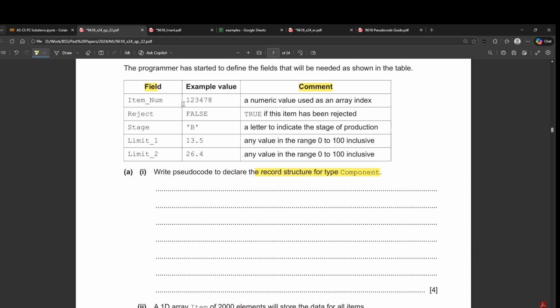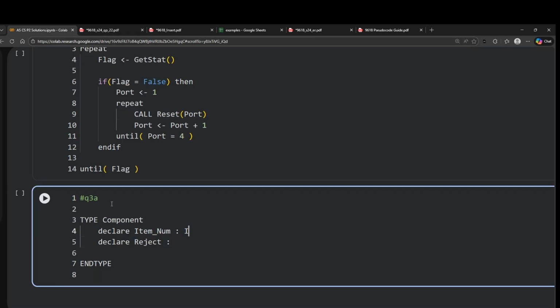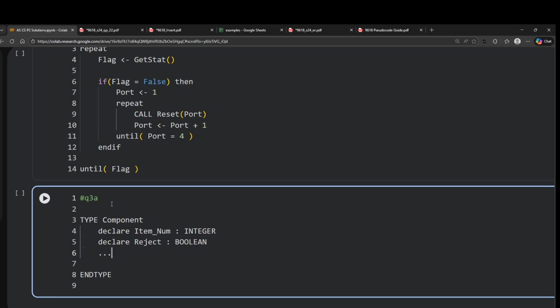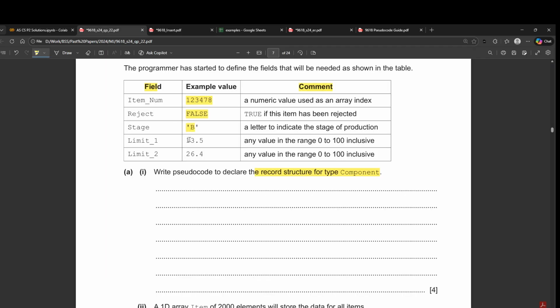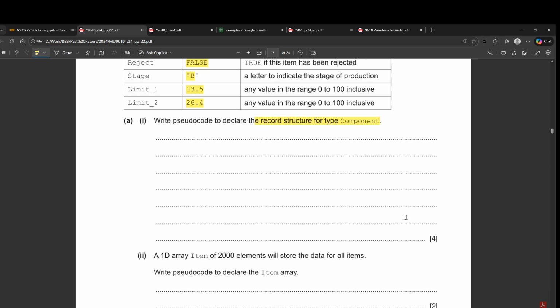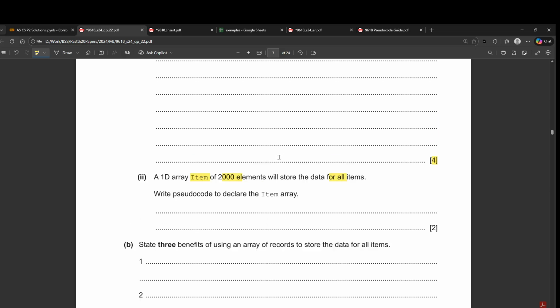Okay, item number will be of type, this is 1 2 3 4 5 6 7, so it should be an integer, and this is clearly a boolean. So this should be an integer, should be a boolean, and then the remaining you guys can do on your own. So you just need to know the correct data type. So this is a character, and then this is a real, this is also a real. So you get 4 easy marks here. Then the question says you need to convert it. In fact, you need to initialize an array of 2000 elements that will be of type component.